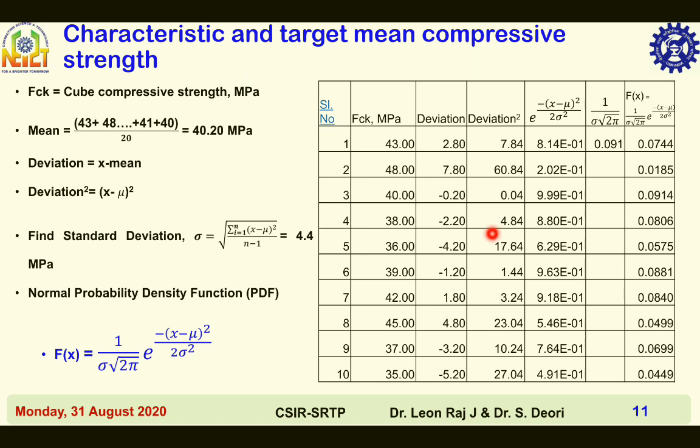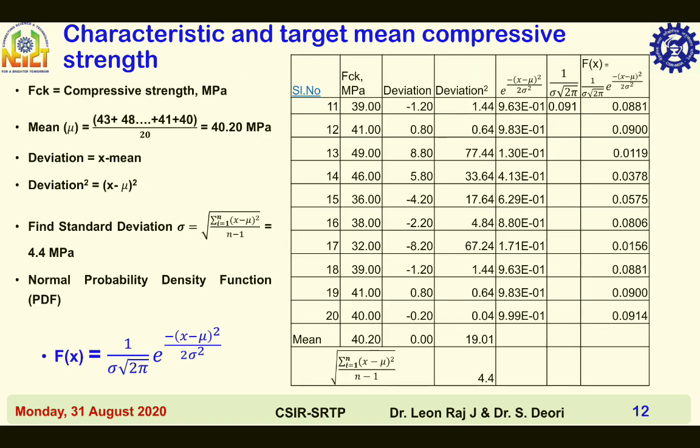Just add all these values and divide it by n minus 1. Then take the square root. You will get root mean square deviation, that is standard deviation. Here the standard deviation is 4.4. Sum of deviation square is 19.01. Sum of deviation is equal to 0.